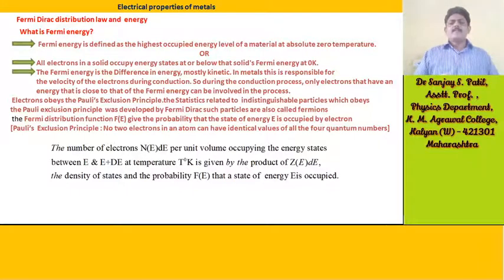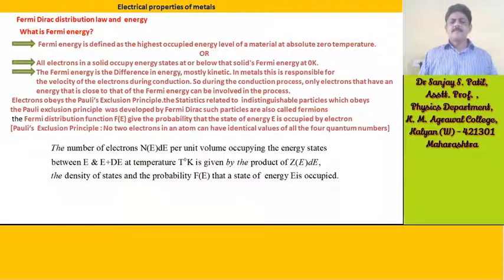So, first of all, we will see what Pauli's exclusion principle is. As far as an atom is concerned, an atom consists of a centrally placed, positively charged nucleus, around which negatively charged electrons revolve in fixed orbits.